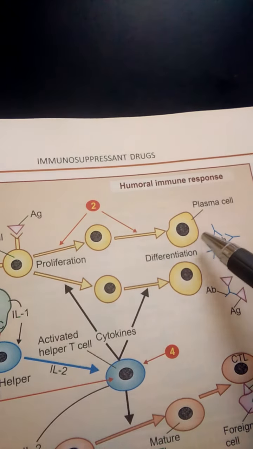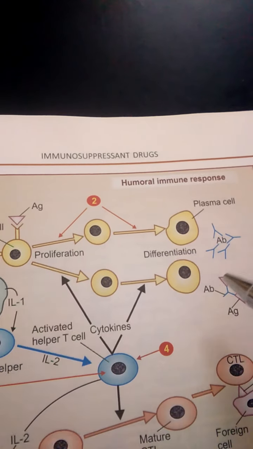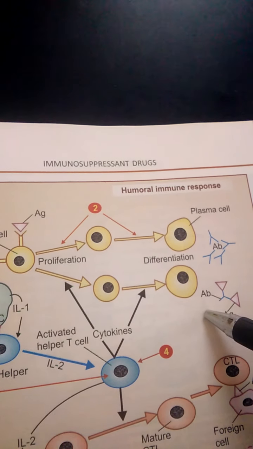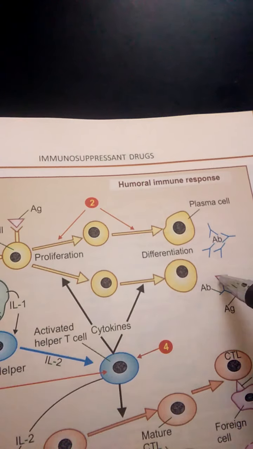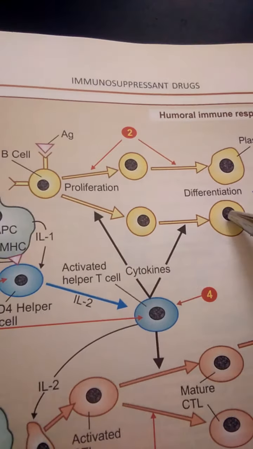Next, what happens during this differentiation: the formed antibodies attach with the antigens present on the B cell, so it inactivates the antigen. So cytokines undergo proliferation and differentiation.